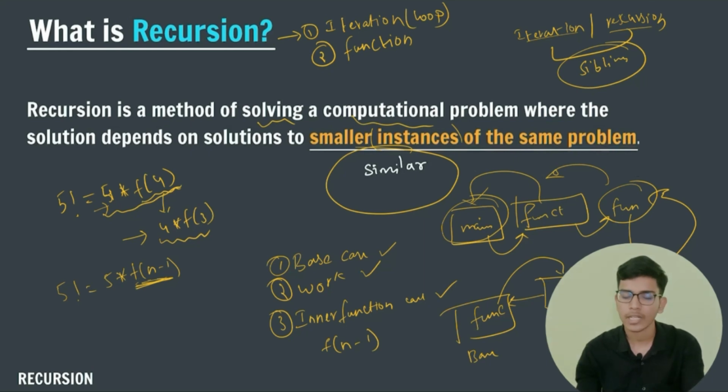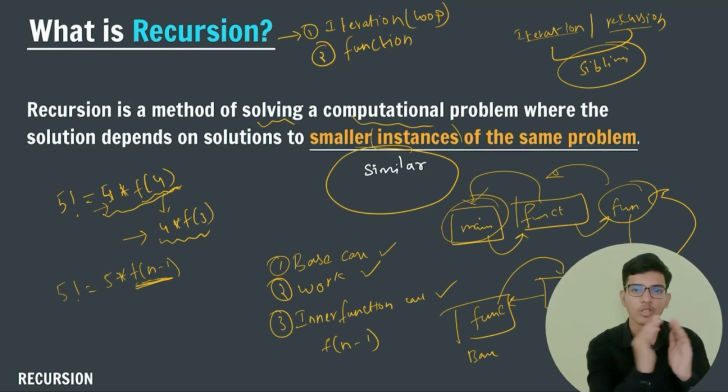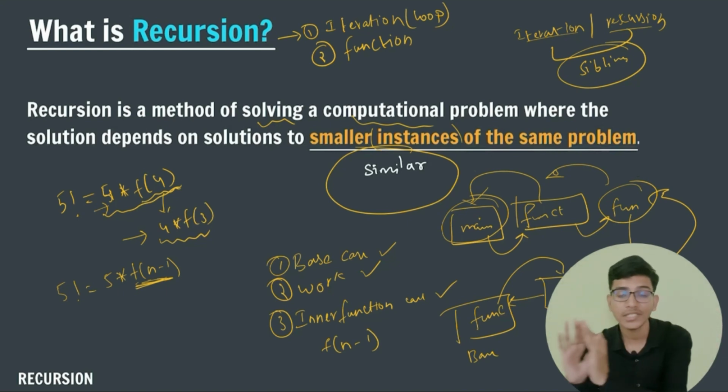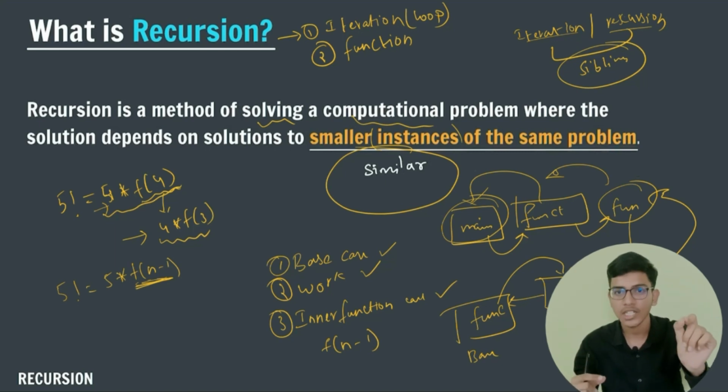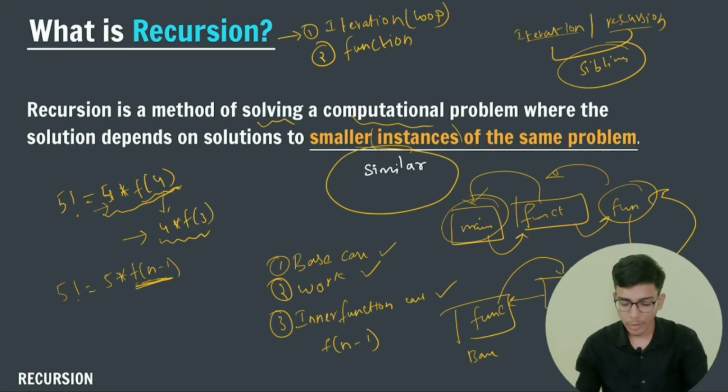Whatever questions we are doing in the recursion chapter, you can do those questions using the iteration method also. Whatever questions we did in the iteration chapter, we can do using the recursion approach. If a particular question is solved by iteration, it can also be solved using the recursive approach. So you can solve the given problem using either of these two, based on our scenario and difficulty. If a particular approach is easy for that question, then we will proceed with it.